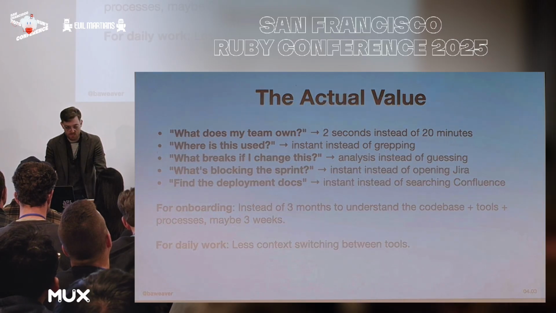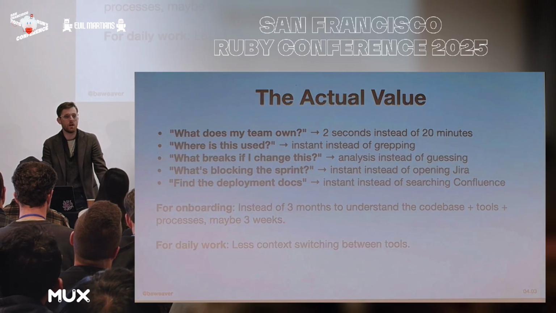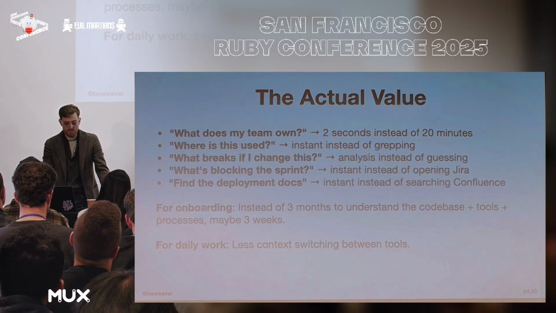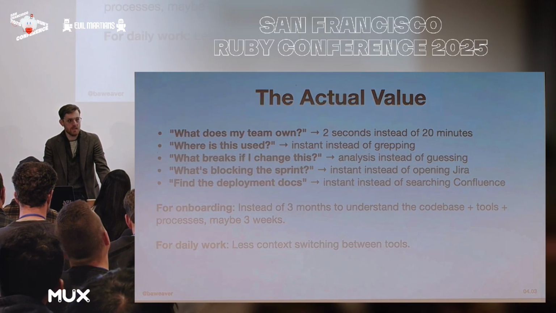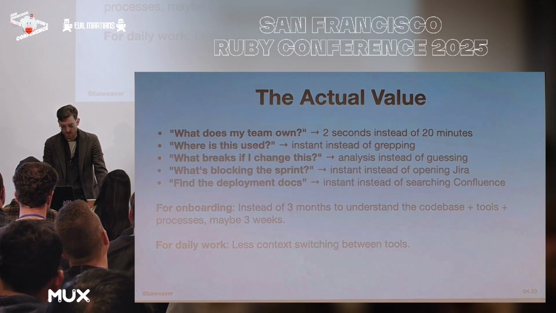What exactly is blocking my sprint? Find the deployment docs, what do we need to know about it? For onboarding, instead of 3 months to understand the code base and tools, maybe we could have that be in about 2 to 3 weeks, be immediately productive, have people able to onboard enough to where they can make informed decisions about this. Now that said, still review the code, of course, but that gives us a lot of information we might not have had. So for me, the value here is less context switching between tools. I can just ask questions and have semi-reasonable answers, which will get me where I need to go.